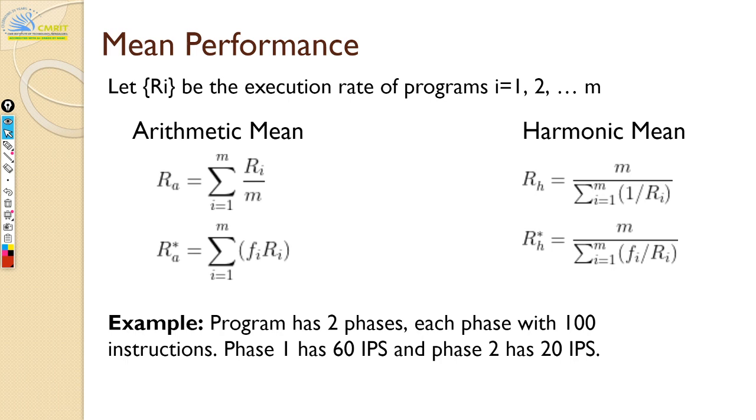In phase 1 you have 60 IPS, which is instructions per second, so that's the rate of execution. And in phase 2 you have 20 IPS. IPS is the same as MIPS, but not in millions, it's just instructions per second. Now, can somebody tell me what's the average IPS for this program?